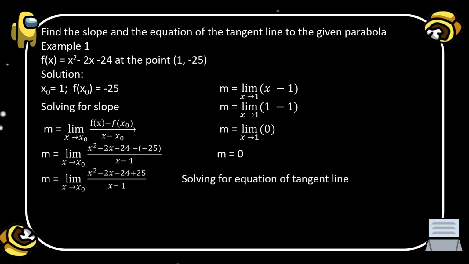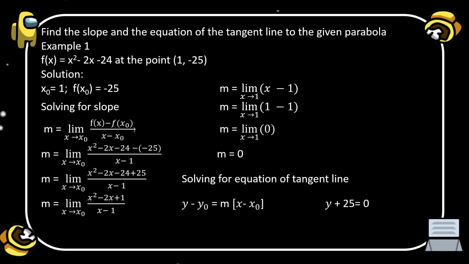Okay, so simplify. We have here the limit of x² − 2x − 24 + 25, because negative multiplied by a negative 25, the result is positive 25, all over x − 1, where x is approaching x₀. To simplify, we have the limit of x² − 2x + 1, because −24 + 25 is positive 1. So x² − 2x + 1 all over x − 1, where x is approaching x₀.